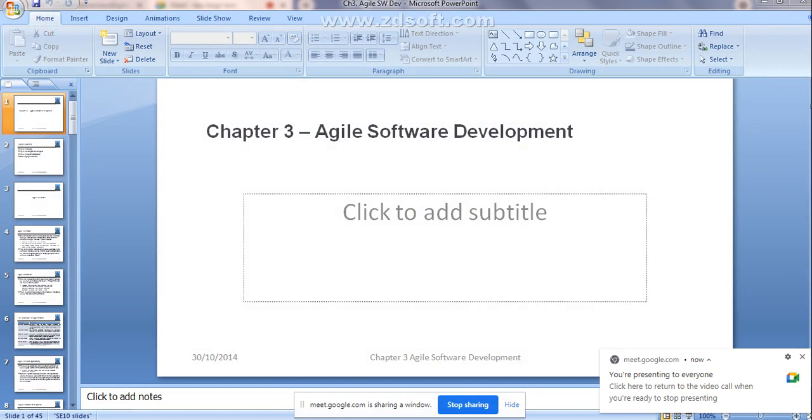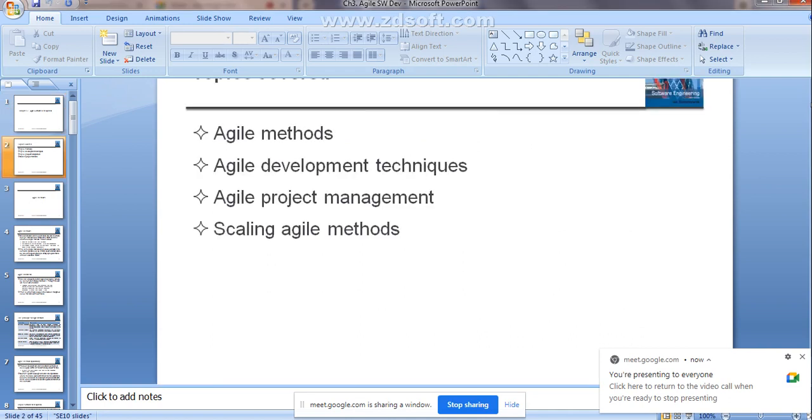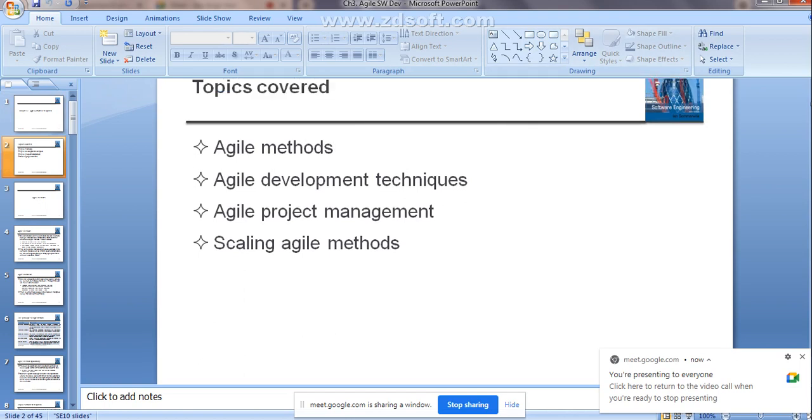The third chapter is all about agile software development. That means how exactly you are going to develop software by using the agile software process. In this chapter we are going to study four different points: first, the agile methods, which are the different types of agile methods; then agile development techniques; how we are going to use agile project management; and scaling the agile methods. These are the four topics we are going to study in this chapter.